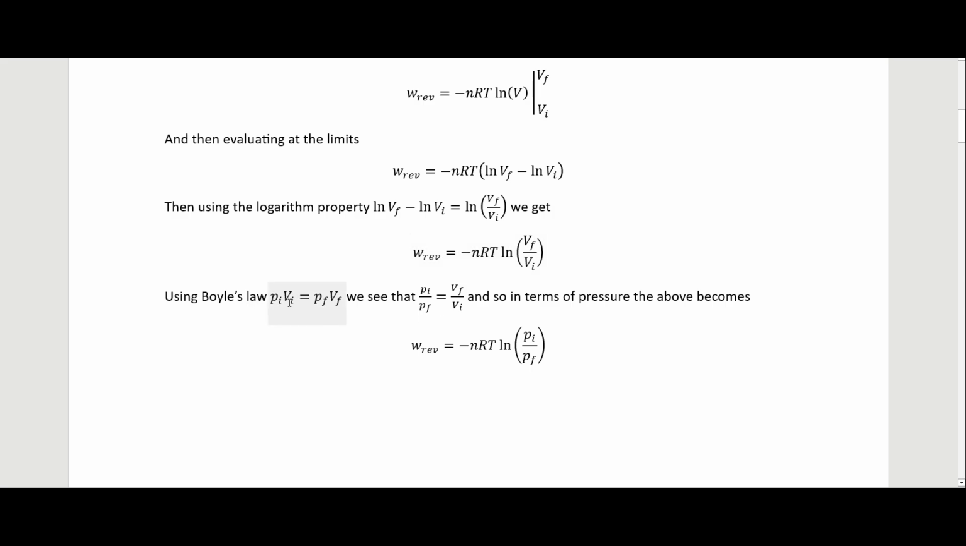Using Boyle's law, so that's Pi Vi equals Pf Vf. So these are our final conditions. These are our initial conditions. We can make this substitution right here, where Vf over Vi can be substituted in for Pi over Pf. So notice that now the initial is on top and the final is on bottom. So in terms of pressure, the expression becomes this right here.